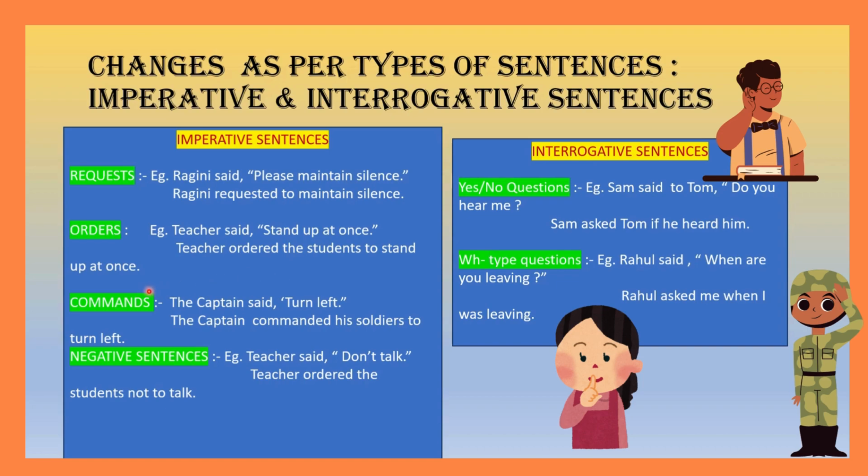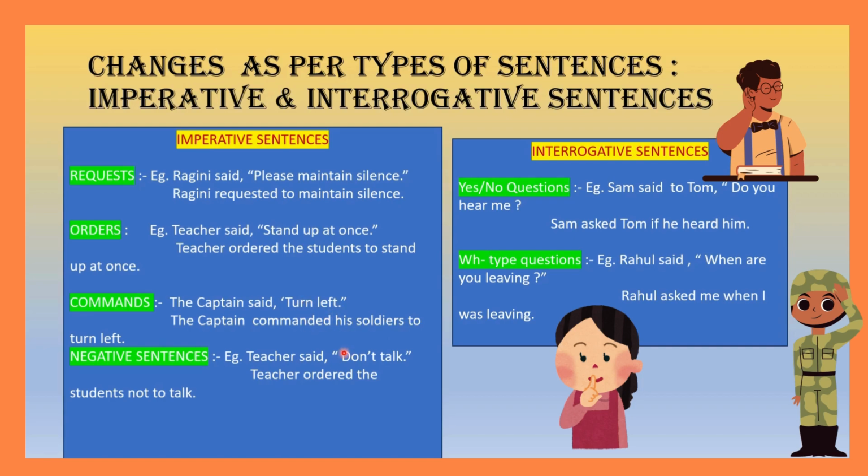Now let's see commands. The captain said, turn left. The captain commanded his soldiers to turn left. So the same pattern, you have to use to infinitive and the words turn left.